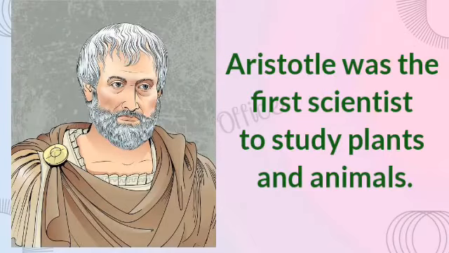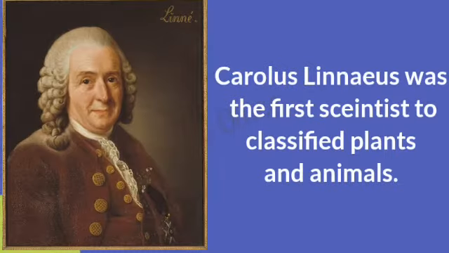Next, one of the scientists who contributed to the classification of plants and animals is known as Aristotle. Aristotle was the first scientist to study plants and animals. The next scientist, Carolus Linnaeus, was the first scientist to classify plants and animals according to their groups or likeness.